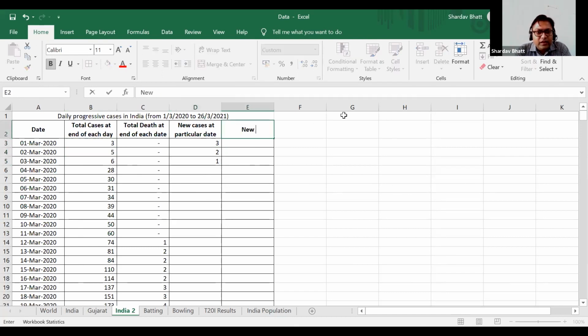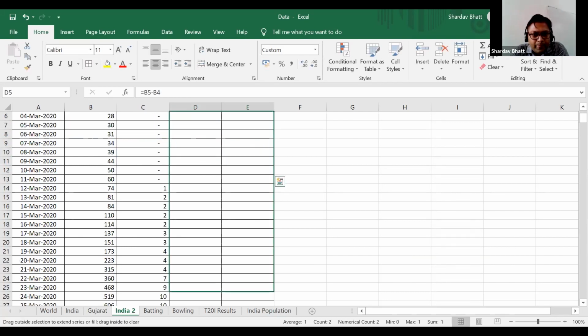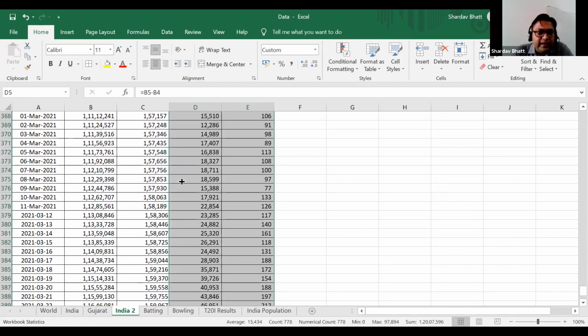And similarly, new deaths at particular date. So again, the first entry is December. So there were no deaths till 11 March. So this is equal to this minus this. Okay, and I'm going to drag this. And this will show very nice information. You see that these are daily new cases.